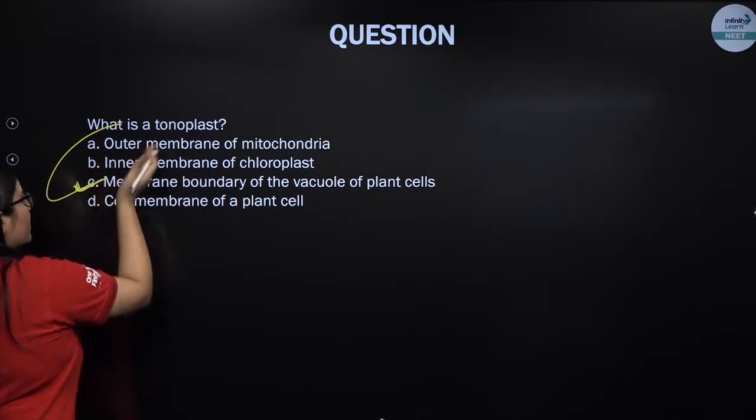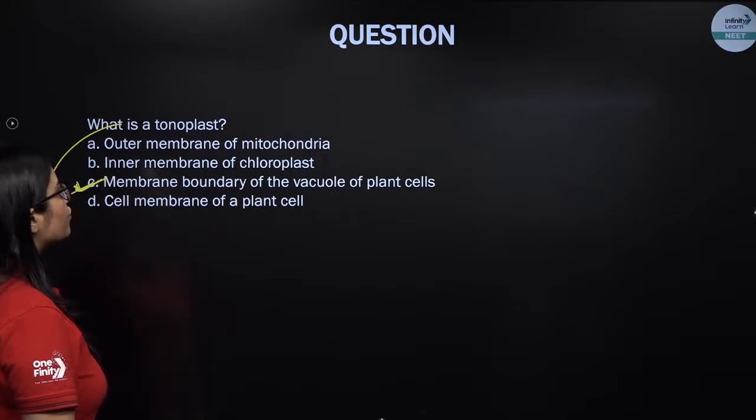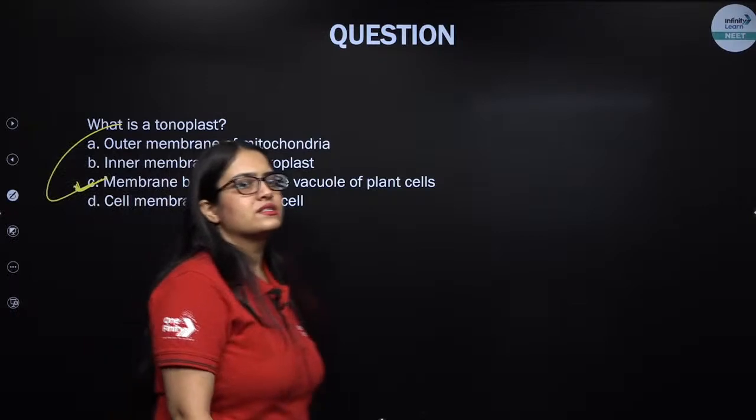Along with the tonoplast, the plasma membrane helps in deciding the permeability of the substances as well.